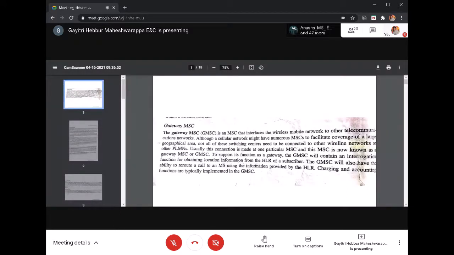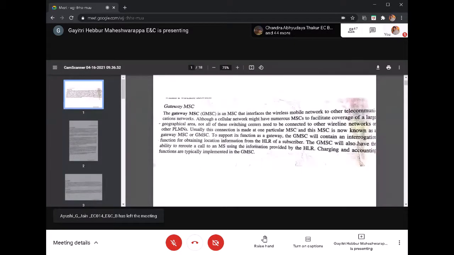Next we'll move on to the gateway MSC. A gateway MSC connects two MSCs. The MSC interfaces the wireless mobile network to telecommunication networks. It facilitates coverage for a large geographical area, because one MSC's entire geographical area is divided into two MSCs; connecting two MSCs provides coverage for a large geographical area. It is also connected to the PSTN, land mobile network, and other databases like the HLR. That is called the gateway MSC.